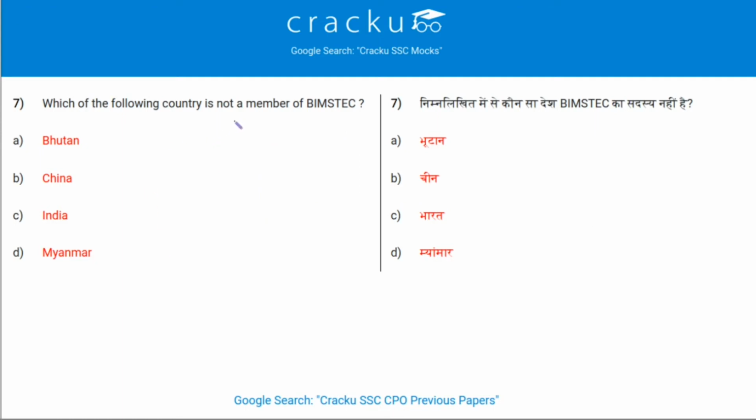Which of the following countries is not a member of BIMSTEC? The members of BIMSTEC are Bangladesh, Bhutan, India, Myanmar, Nepal, Sri Lanka and Thailand. So, the one which is not a member of BIMSTEC is China. Option B.